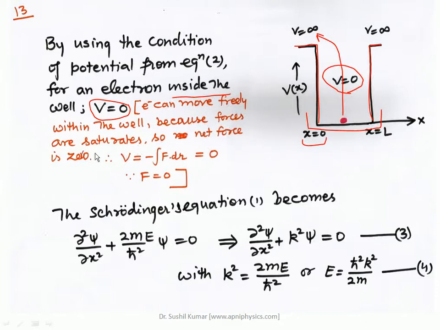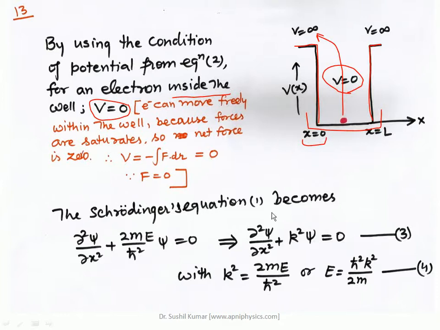So net force is 0. So V is equal to minus ∫F·dr, which is equal to 0. If F is equal to 0, that means potential is equal to 0. This is the idea: inside the metal there is a uniform constant potential because of the positive ions of the crystal of the metal, and the electron moves through that without any disturbance, without any change in energy.